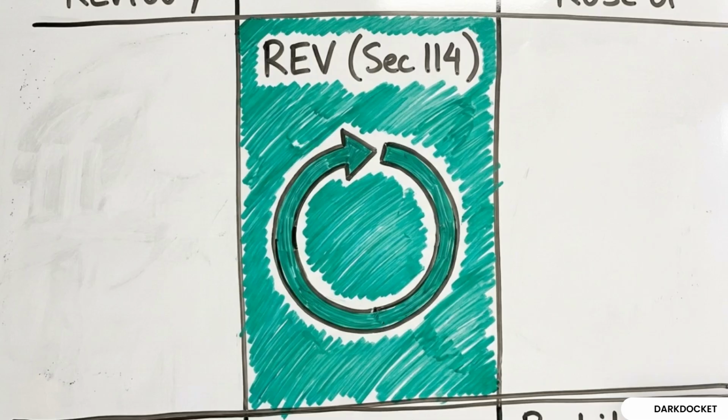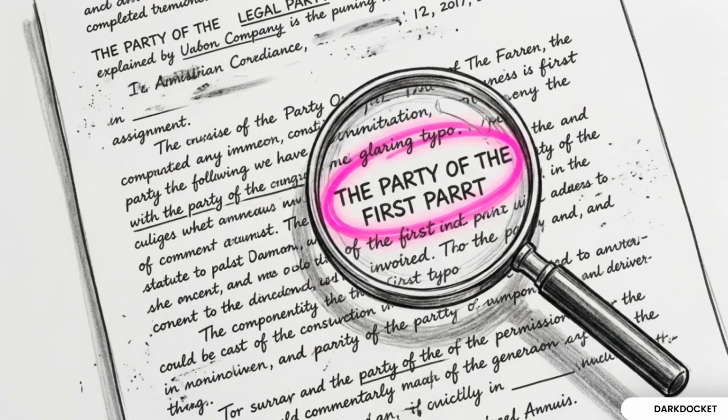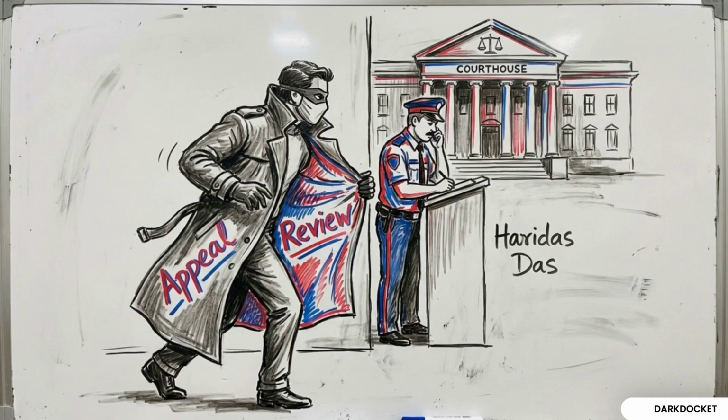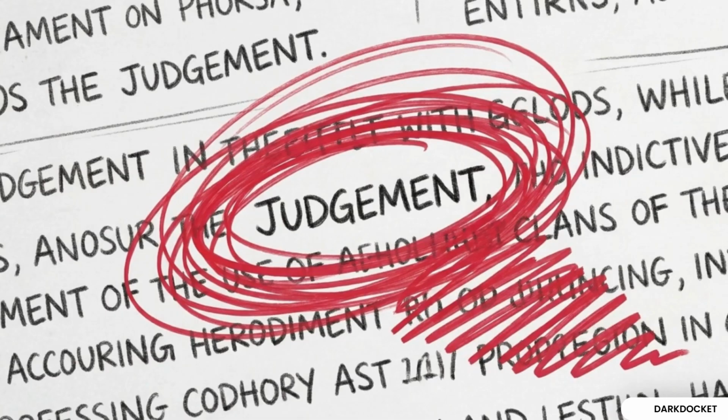Section 114 and Order 47 provide for review, allowing the same court to reconsider its own decision to correct an error apparent on the face of the record. The Haridas Das Case clarifies that a review is not an appeal in disguise. It is limited to self-evident errors that do not require elaborate argument to establish.